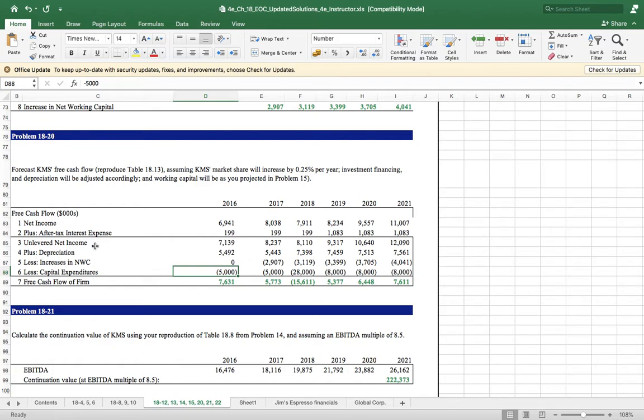Regular capital expenditure is 5,000 for 16 and 17. From 18 to 21, regular expenditure is 8,000. In 18, you made additional expenditure of 20,000. So in 2018, the capital expenditure is 28,000. Calculate the free cash flow.